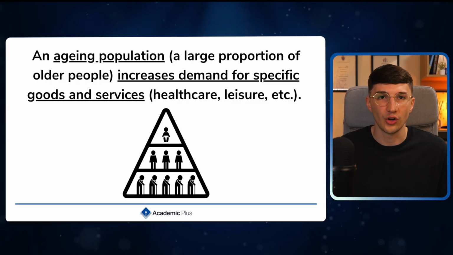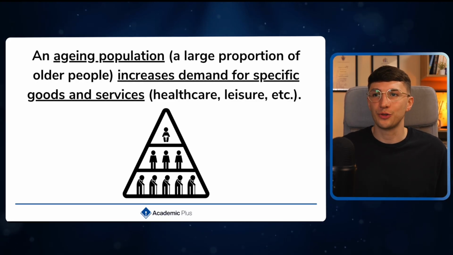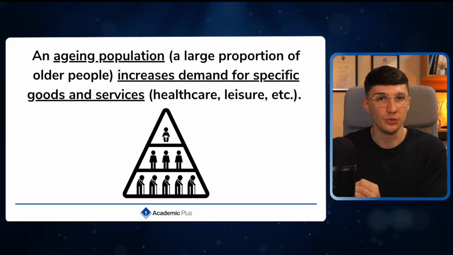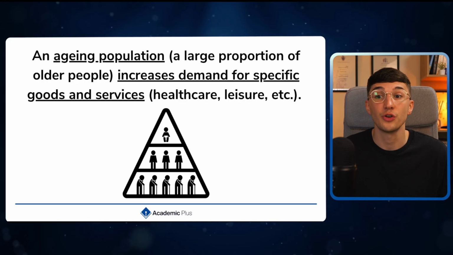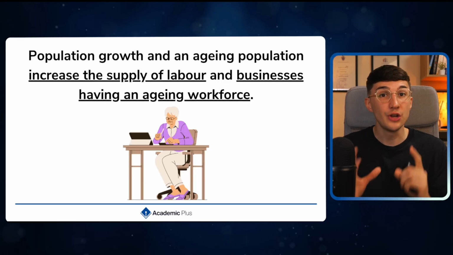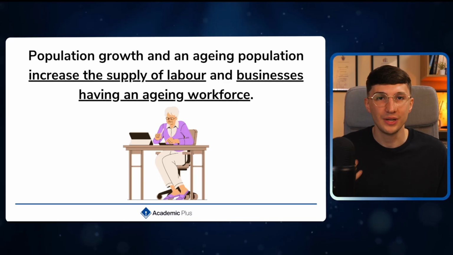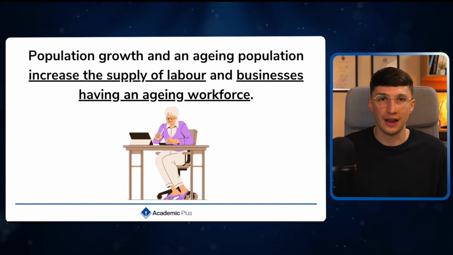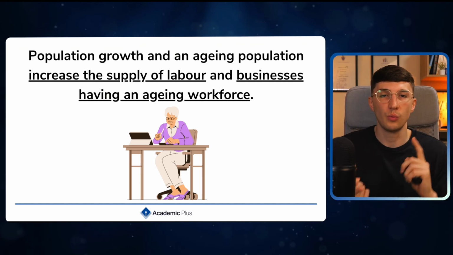People are living for longer on average. So certain businesses, as we said, who sell healthcare and leisure, which are targeted at these individuals, their market size is increasing, so their level of demand can increase. And not only that, but population growth and an aging population increase the supply of labour because people are able to work for longer.